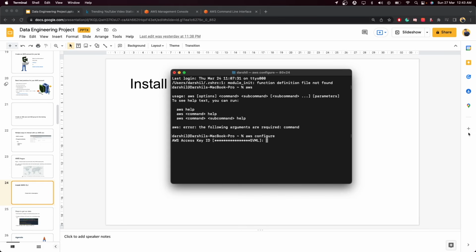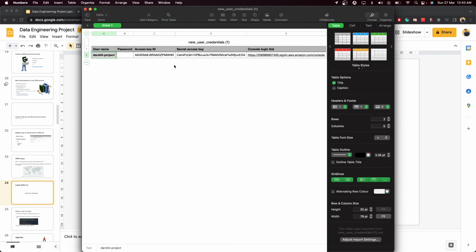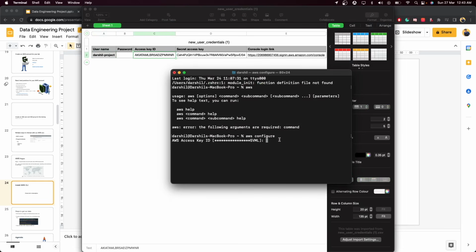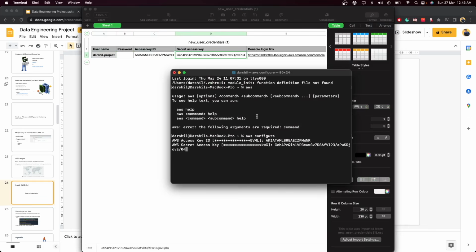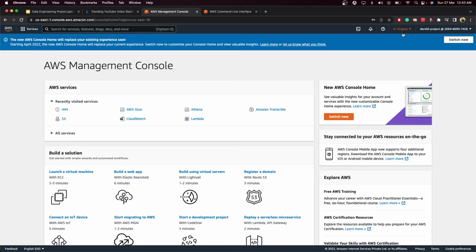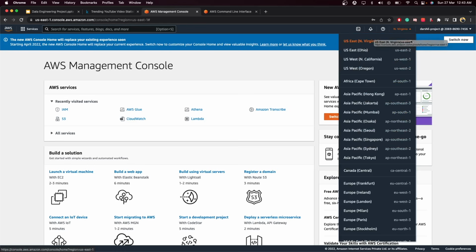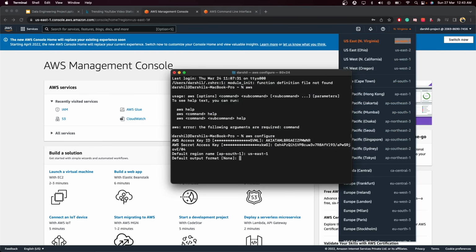Then it will ask you for your access key. Go to the file that you just downloaded, copy the access key, and paste it over here. Copy the secret key and paste it over here. The region that we're going to use for this tutorial is North Virginia, which is us-east-1. Copy this, paste it over here, and keep the rest as default, and it is configured.